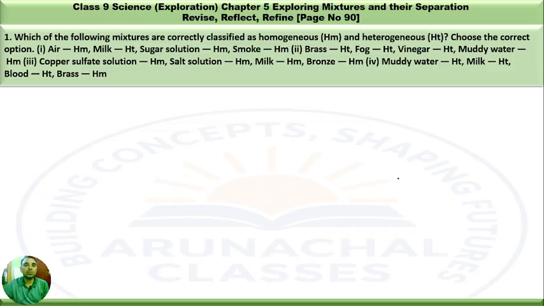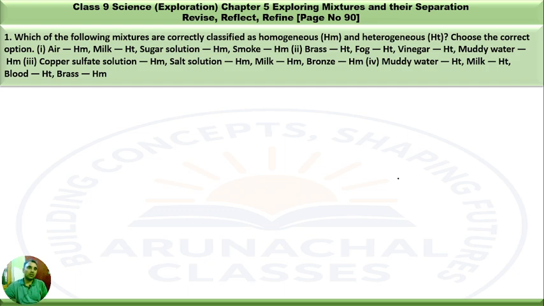Here we have question number 1 given in page number 90 of chapter 5, Exploring Mixtures and their Separation. Here the question is, which of the following mixtures are correctly classified as homogeneous (HM) and heterogeneous (HT)? Choose the correct options that we need to answer.